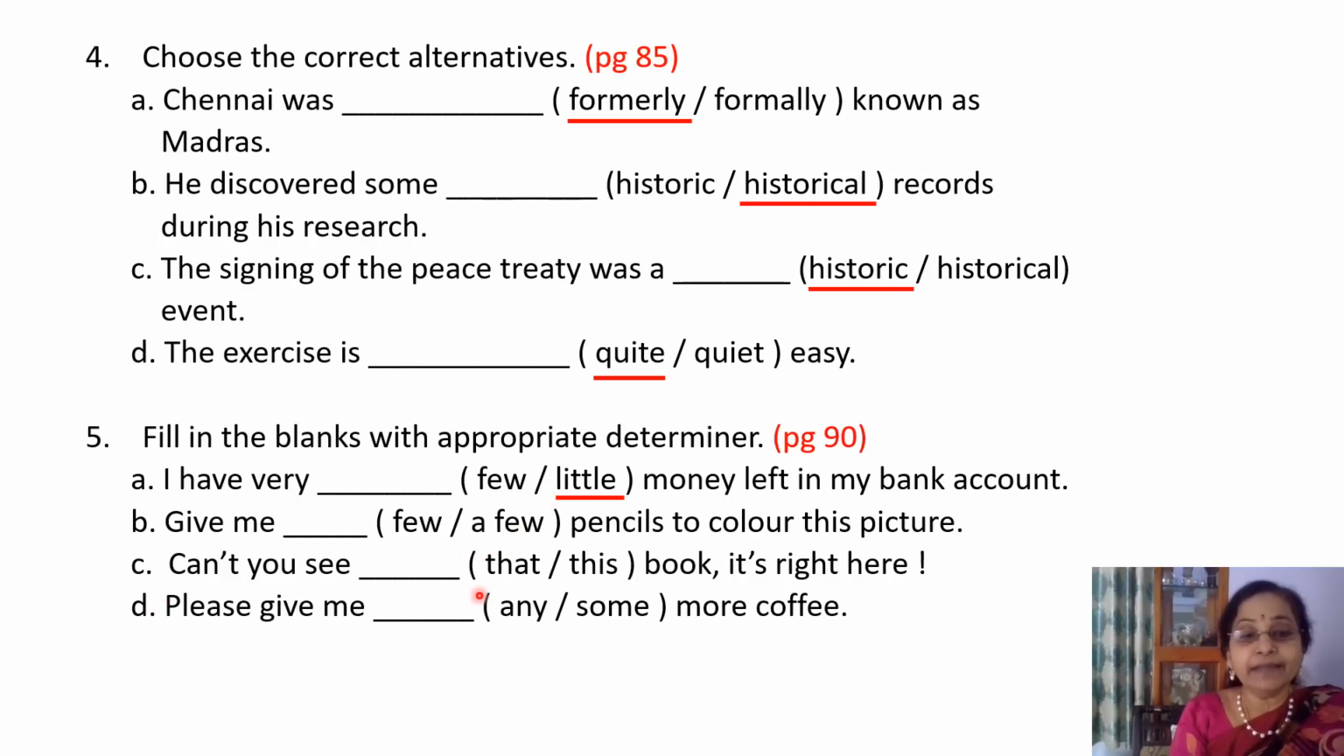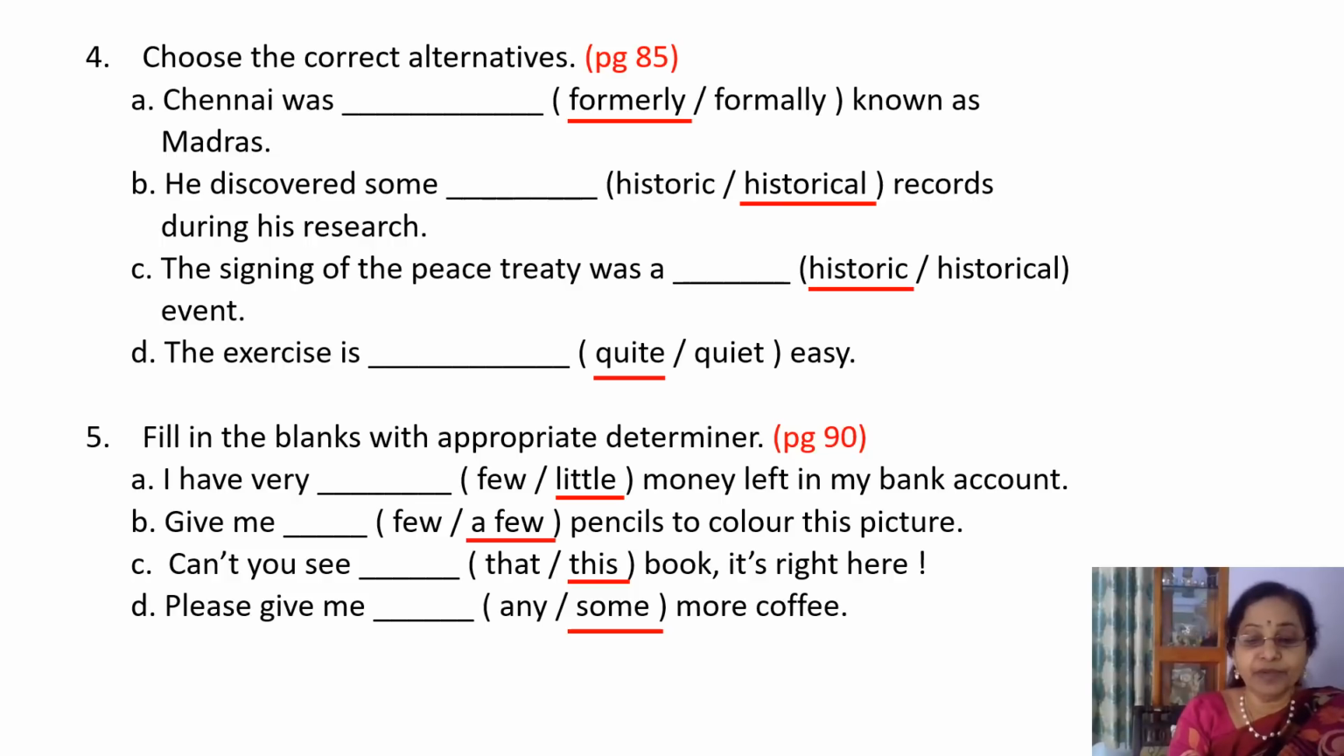Can't you see dash book? It is right here. This tells the place of the book, and this helps you to pick up the right kind of determiner, that or this. If it is near, it is this. If it is far away, then it is that. So the answer is, can't you see, yeah, there are a few, and here it is this book. Please give me dash more coffee. Also the answer is some more coffee.